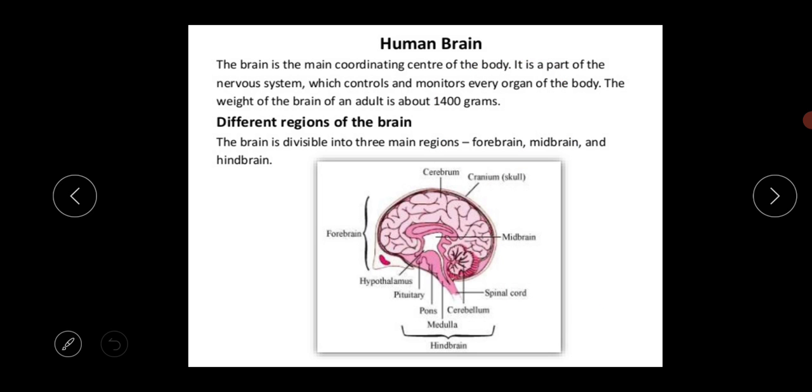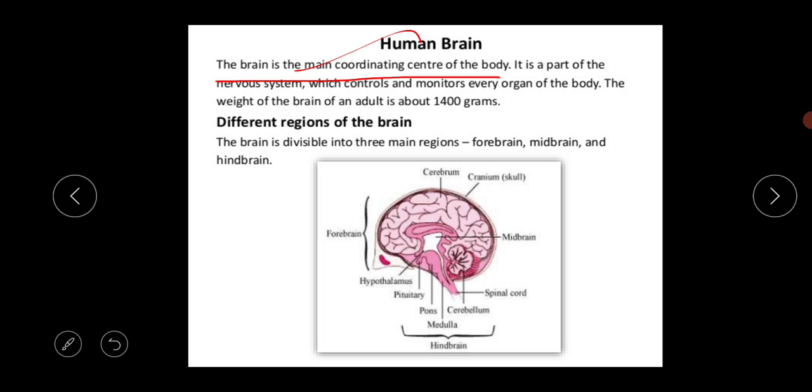Next thing is the human brain. So this is very important for your exam. What is the basic meaning of the brain? The brain is actually the main coordinating center of the body. I have already discussed in our previous video that the brain and spinal cord are actually the main center of processing all the activity in our body. So this brain is the main coordinating center.